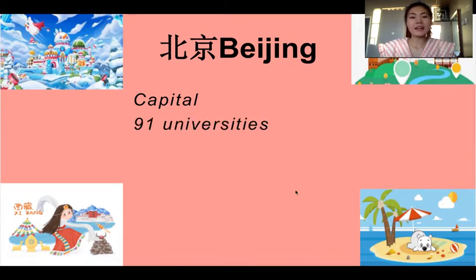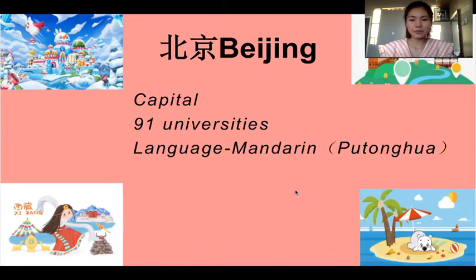And it has 91 universities. Among those 91 universities, many of them are top universities in China and even the world. So as for the language, Mandarin or 普通话, the language you are learning now, is the official language of China, but the dialect in Beijing is really close to Mandarin.